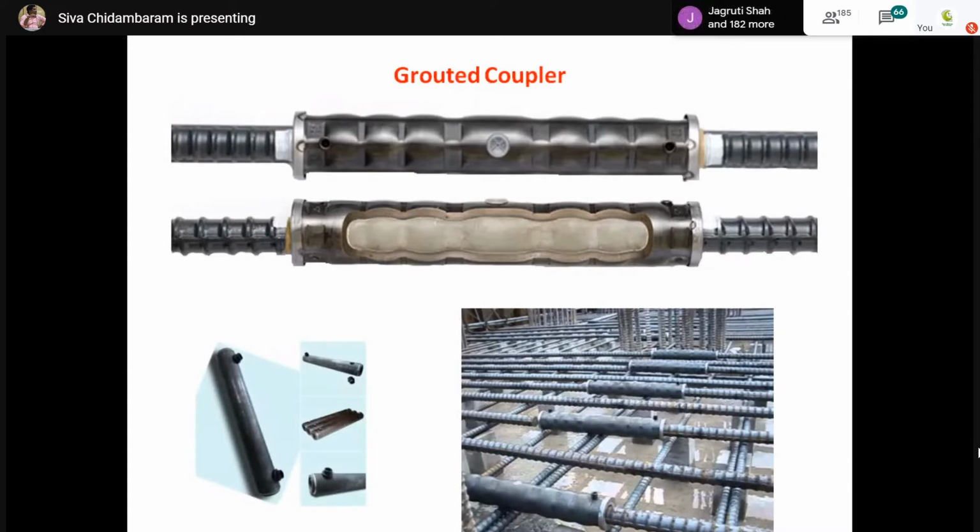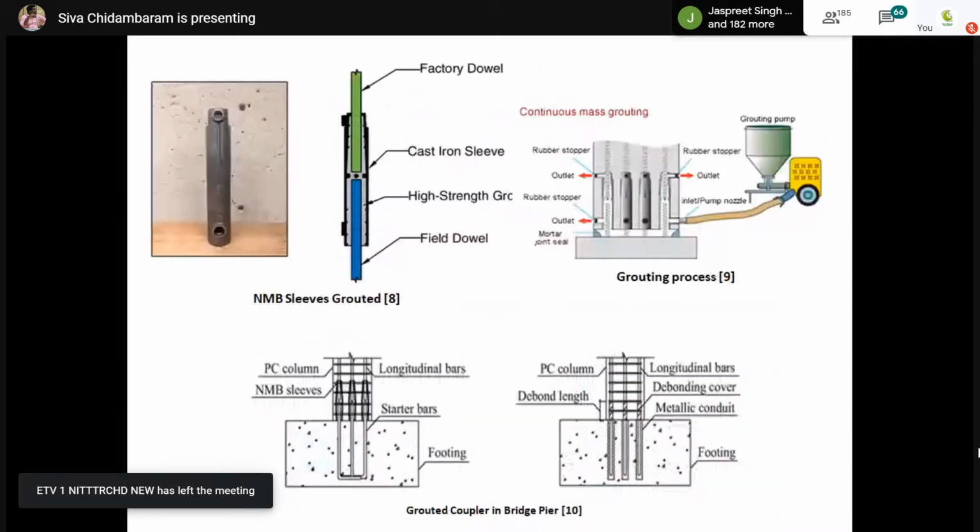After completing the grouting, it will be locked. Now your coupler is ready to use. You can continue the reinforcement for any other external works. I told you this is a grouting coupler. It is generally referred to as NMB sleeves.